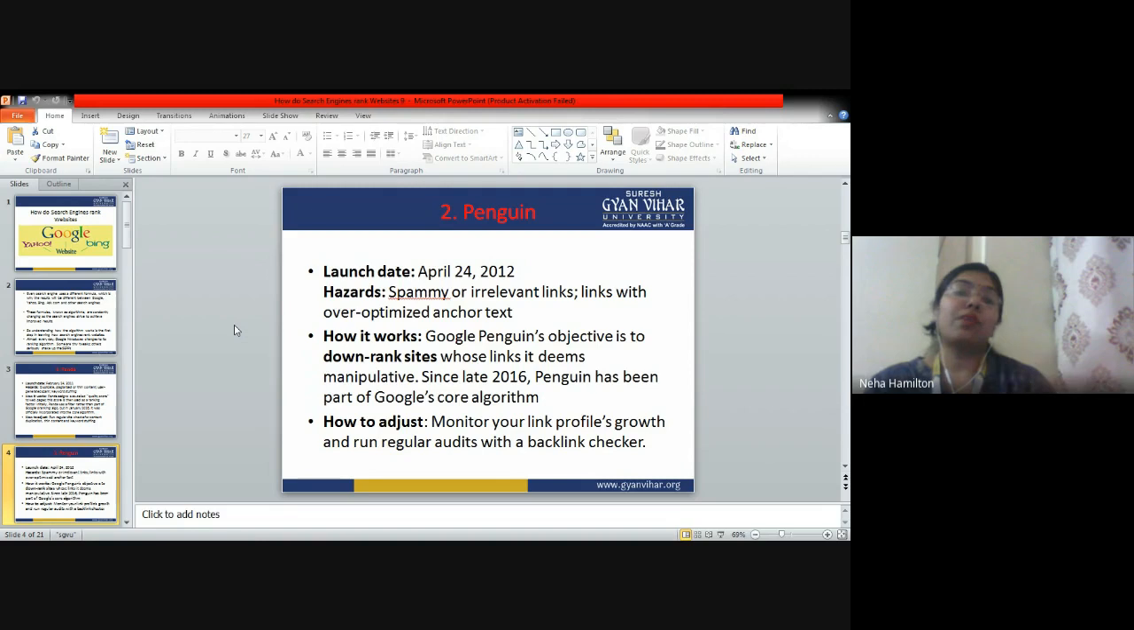For example, Panda was working on plagiarized or copied content. Penguin works on spammy or irrelevant links, and over-optimized anchor text. I've told you what anchor text is. Whenever you add hyperlinks in your page, the text which is written in the hyperlink is called anchor text.